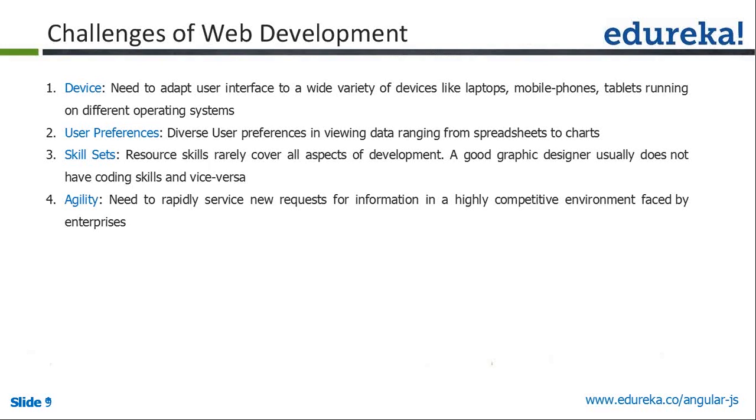And the skill set. Whenever you are working on a particular application, we need resources to develop those applications, so we need the skill set also for that. The next big stuff is agility. Whenever we build a particular application, we will keep getting new changes from our product owners or the client. So we should be able to take those changes and implement them in our application in very small time. These are all the challenges we are facing whenever we do web development.